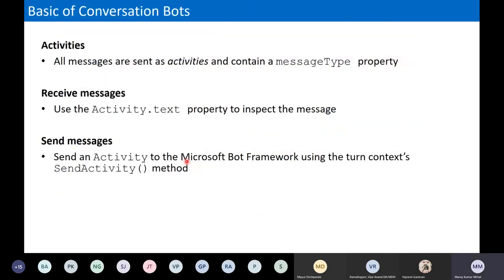Okay, so these are the very basic conversations which we are going to talk about again. This is the message type: what type of messages are sent, which are activities and contain all the message types. So we'll come to know what type of message it is. It's Teams related, conversations related, one-to-one personal, group chat, all properties we can get from here. And this is the receiving, what message we are receiving, how to get those messages, that is activity.text. When we need to send any message to the bot, we need to use this particular function. So this is the send activity.